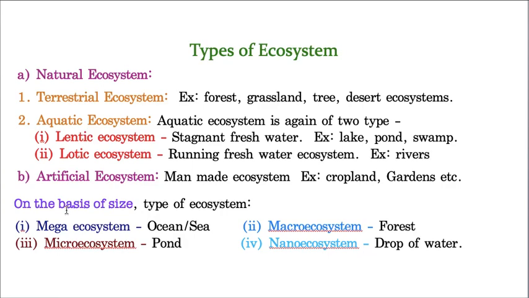Now, on the basis of their size, how big the ecosystem is, based on that size also, the ecosystem is of four types. What are they?